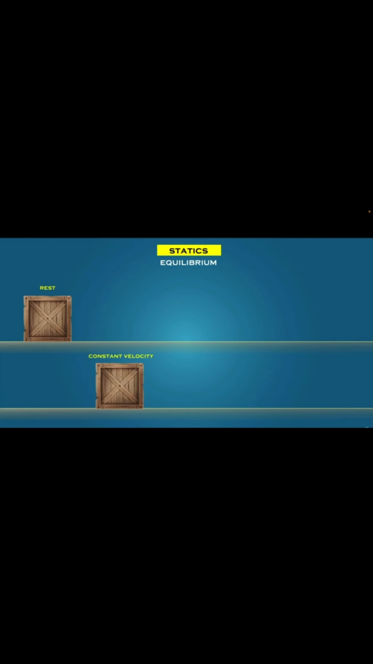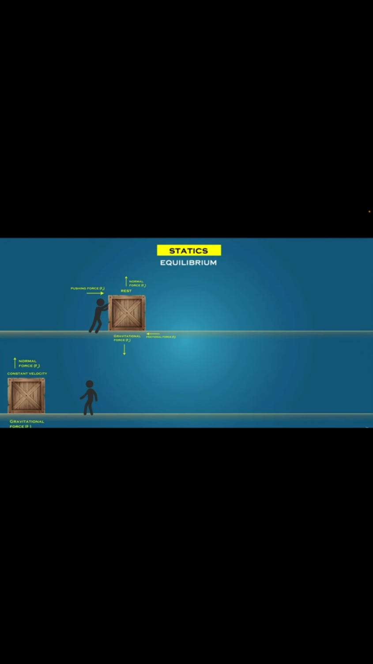Here we can see that if we apply force on a body at rest and it continues to be at rest, then the body's forces and their effects come under statics. And if we apply force on a body moving with constant velocity and it continues to move with the same velocity, then these steady forces and their effect also come under statics.